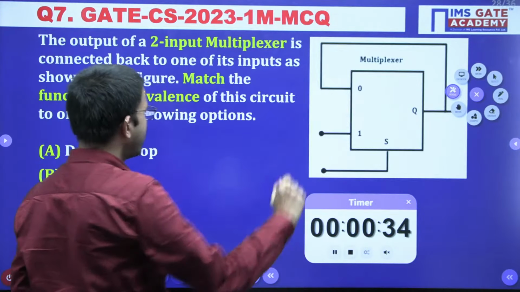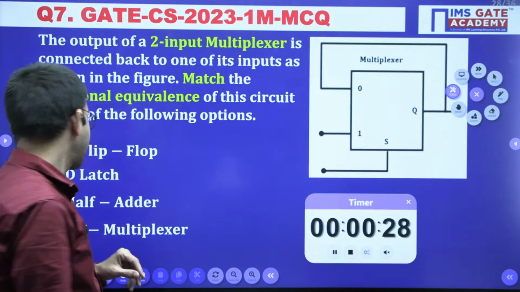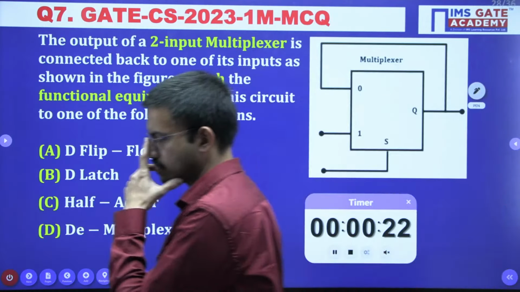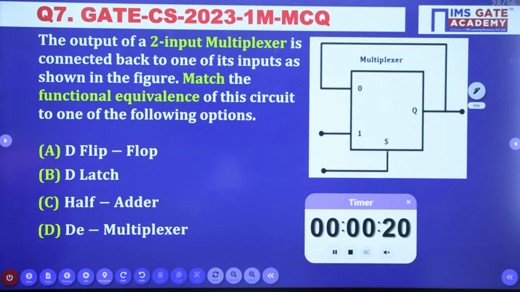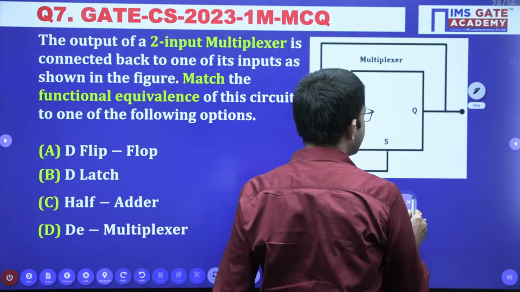Just look at the circuit diagram and try to match which option is going to satisfy. Any guess? At least try to eliminate the wrong choices.